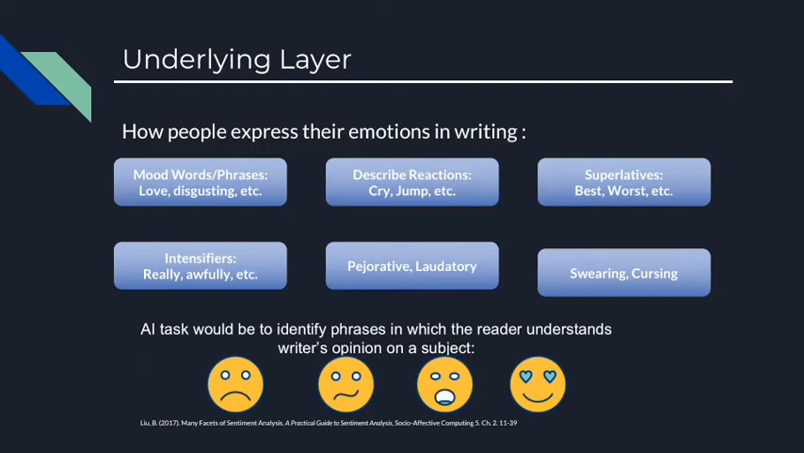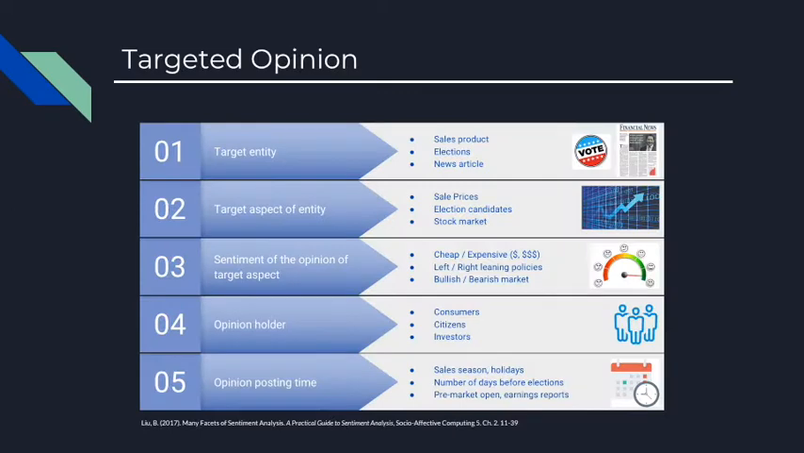Finally, pejorative and laudatory words and phrases, and of course curses and swearings, can also be used to understand one's feelings. In the simplest form, the task of the algorithms would be to detect these phrases and use them to obtain the opinions of people towards a subject. An opinion consists of 5 components. First, there is target entity and the target aspect of entity on which the opinion has been expressed. Then we have sentiment of the opinion, and finally, we have opinion holder and opinion posting time.